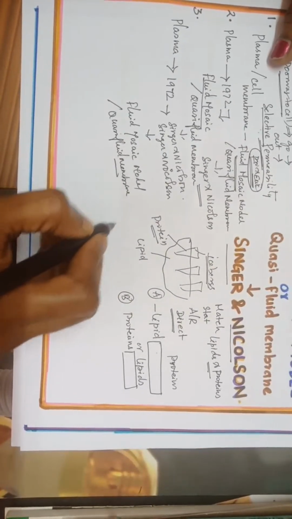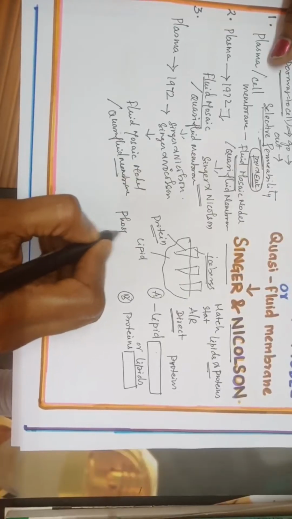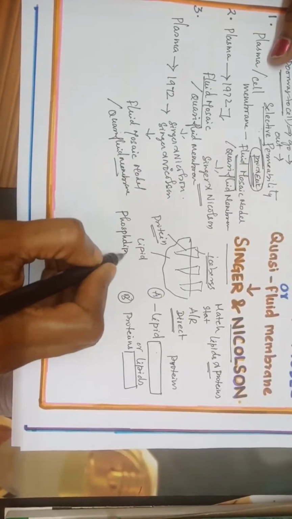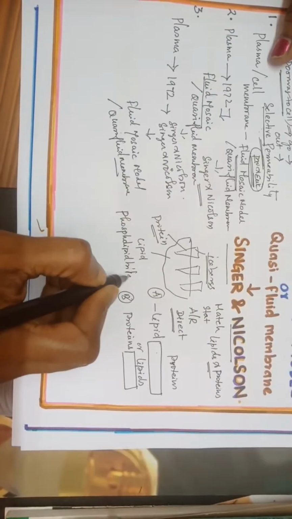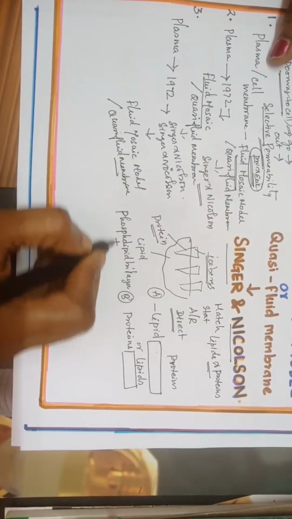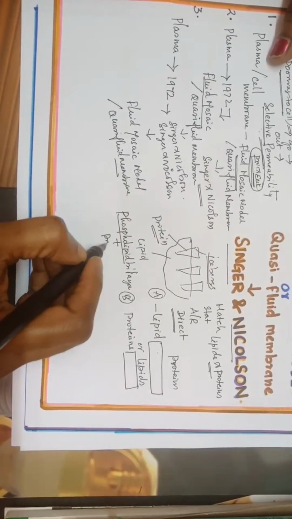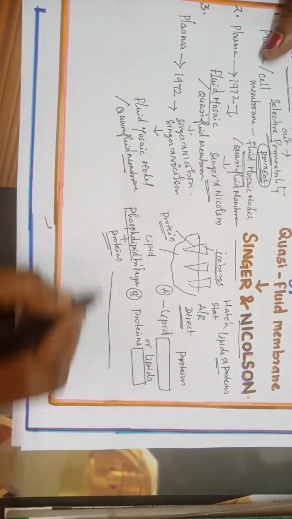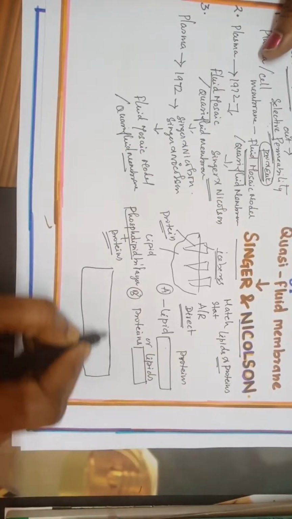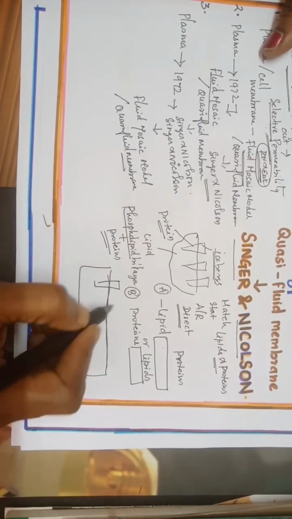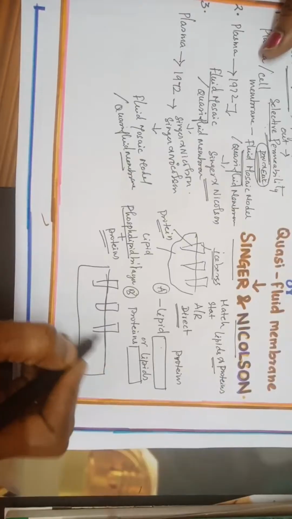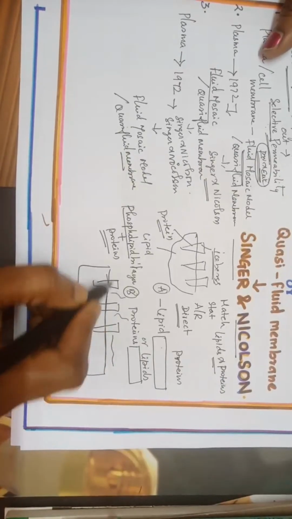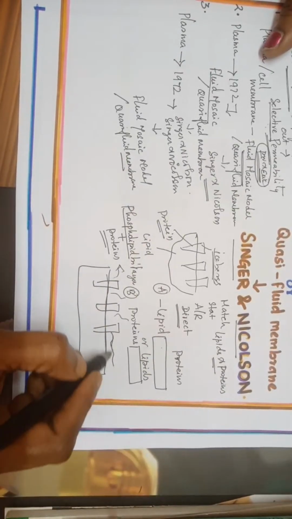Now I said there is a phospholipid bilayer. You have to remember very easily here, the lipid and the protein are the heroes. So there is an ocean. I told you, imagine an ocean with icebergs floating on the ocean. They'll go here, there, because they are free to move, right? But here there is lateral movement.